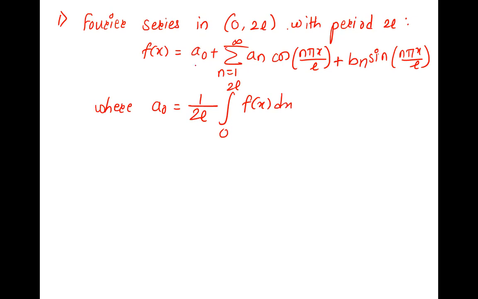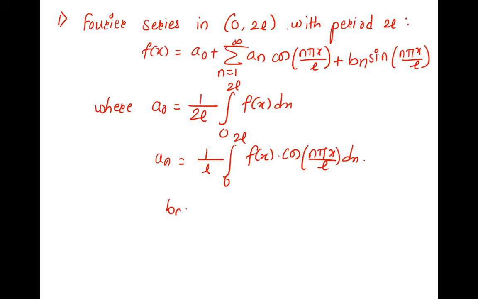Whenever we check whether it is even or odd, it becomes 1 upon pi. In that case, it is 1 upon pi. An is 1 upon 2L integration 0 to 2L f of x, which becomes 1 upon L, 0 to 2L, f of x into cos n pi x upon L dx.